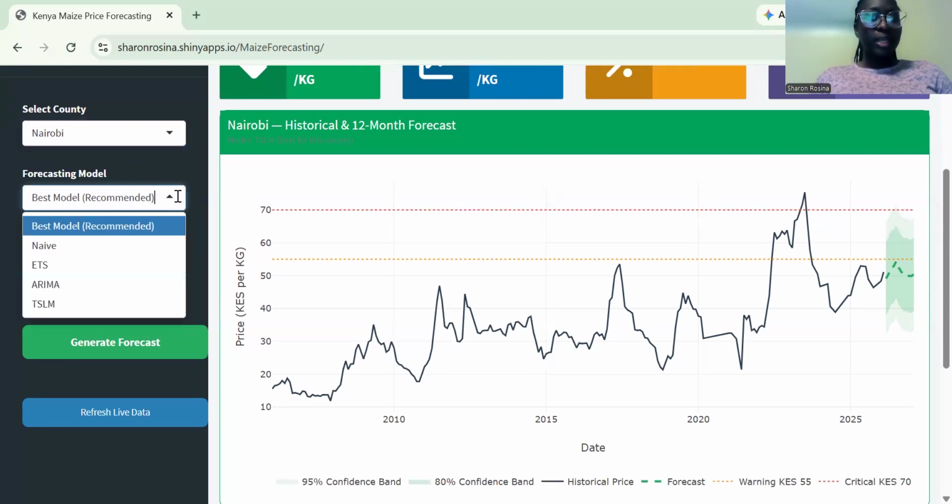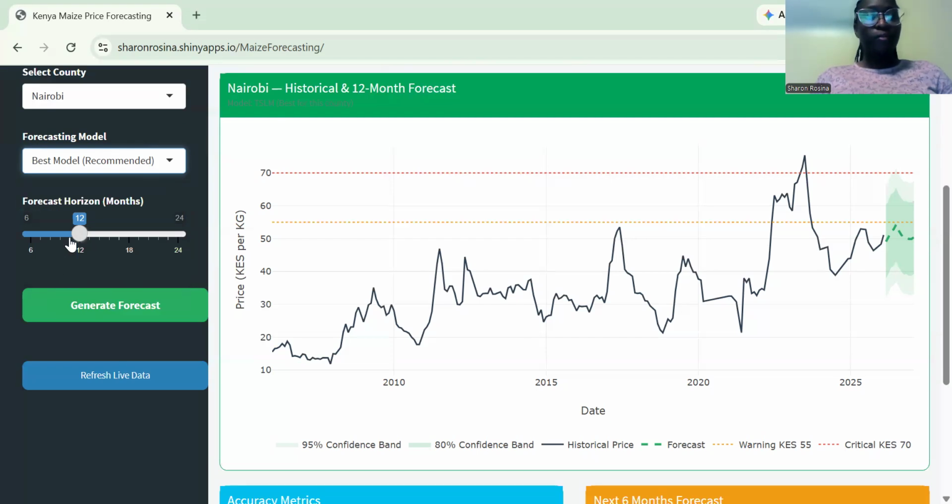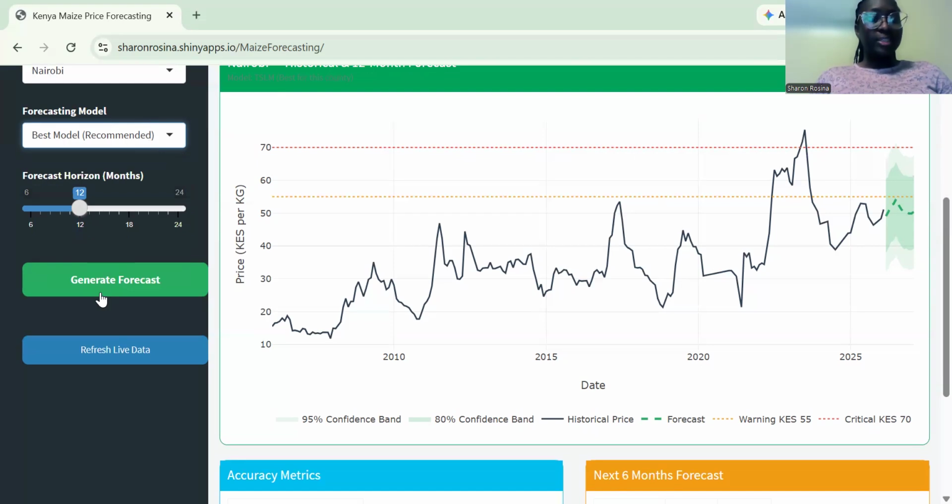So with this county selection, I can choose, let's say, a county like Nairobi. Then the best model, I had done an analysis, so each county was able to pick the best model. We have different models such as naive, ETS, ARIMA, and the time series linear model. So for Nairobi, it's going to choose the best model for the analysis that I used, and then it's going to forecast up to 12 months. Once that is set, I generate the forecast. If I want, I can refresh the live data.